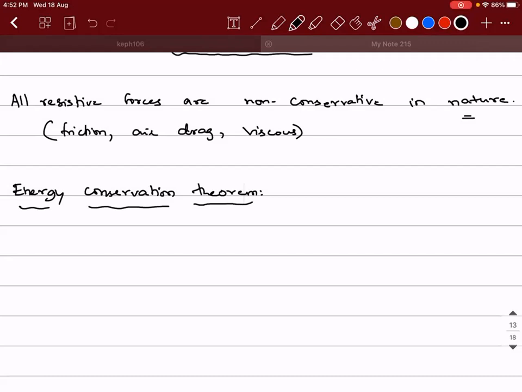For example, you have an object and it is dropped from a certain height. Potential energy will be converted to kinetic energy. You go and put the fan switch on, then you can say the electrical energy is getting converted to mechanical energy. It can neither be created nor be destroyed, but it can definitely be converted from one form to another. That is energy conservation. But now we are going to see what the energy conservation theorem is.